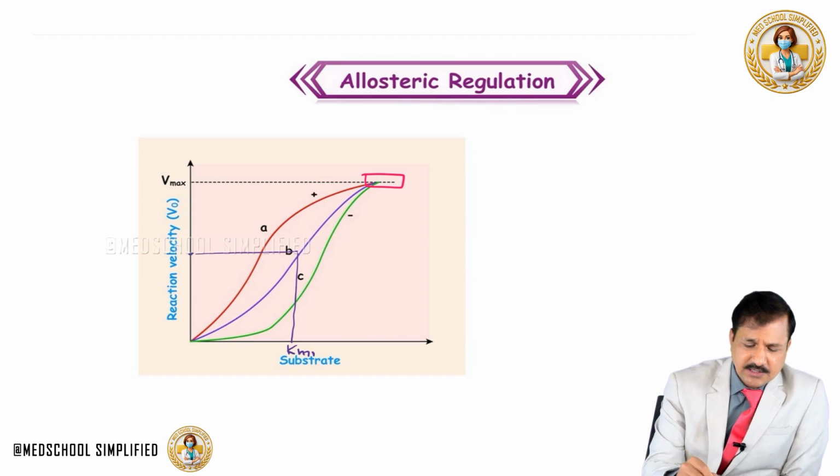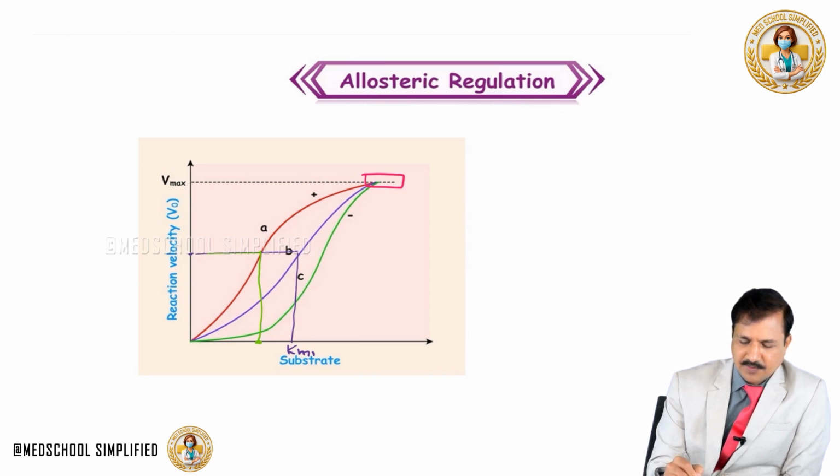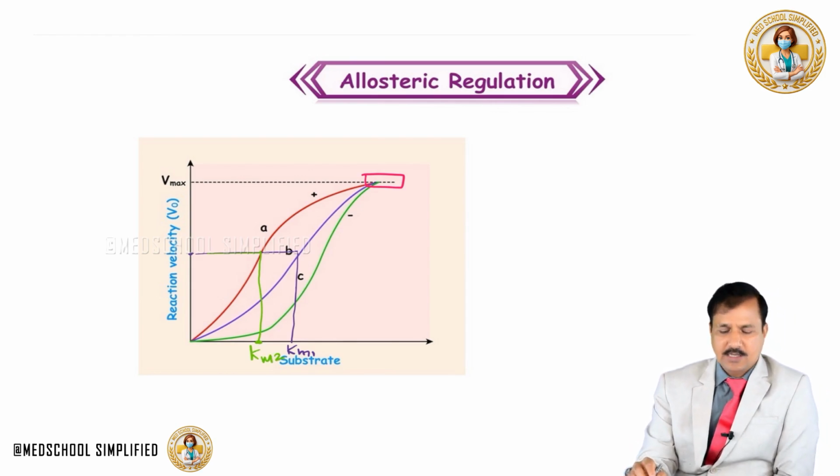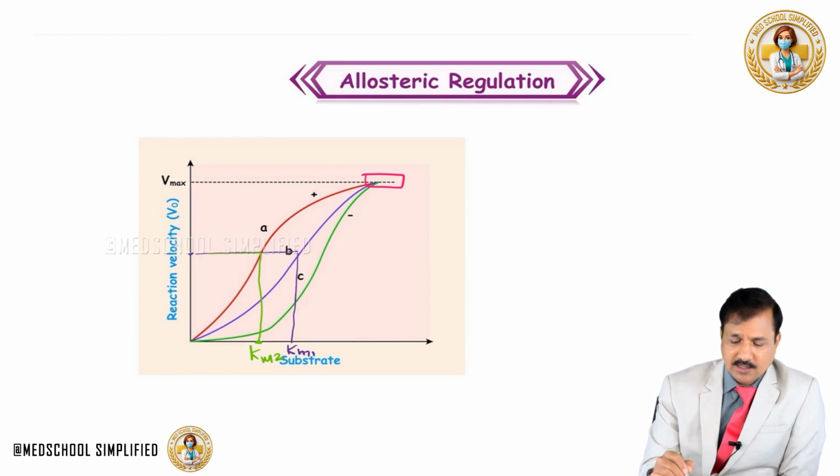Okay. Now in the presence of the positive allosteric modulator, so half of Vmax here, same line. So bring it down to the x-axis and it is interpolating there on the x-axis, substrate concentration. This will be Km2. Okay. Now look at the negative allosteric modulator reaction velocity curve.